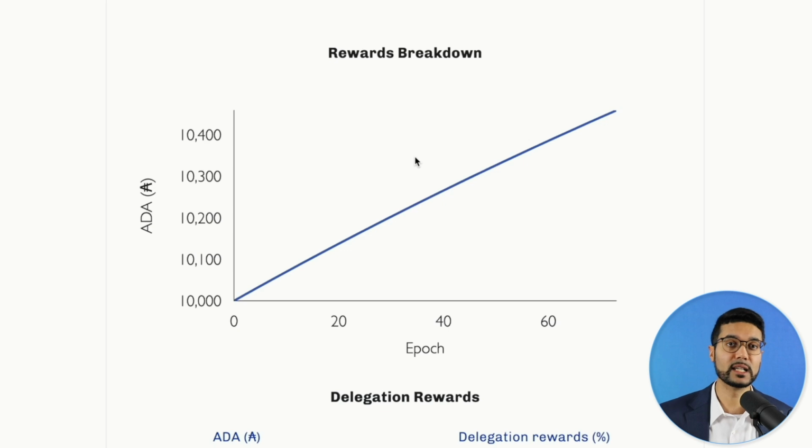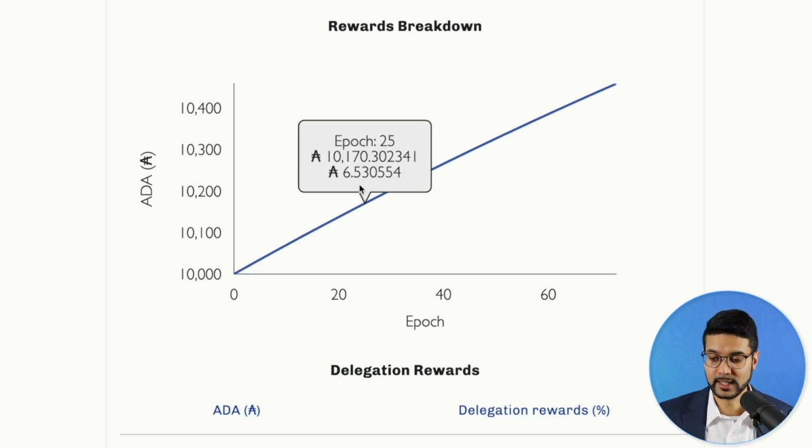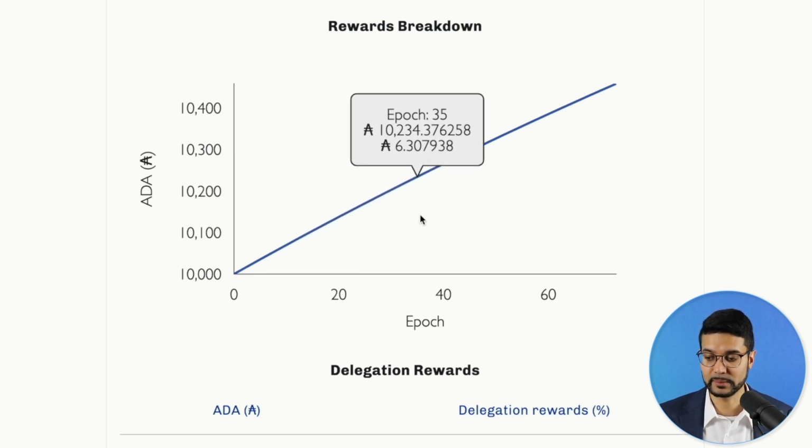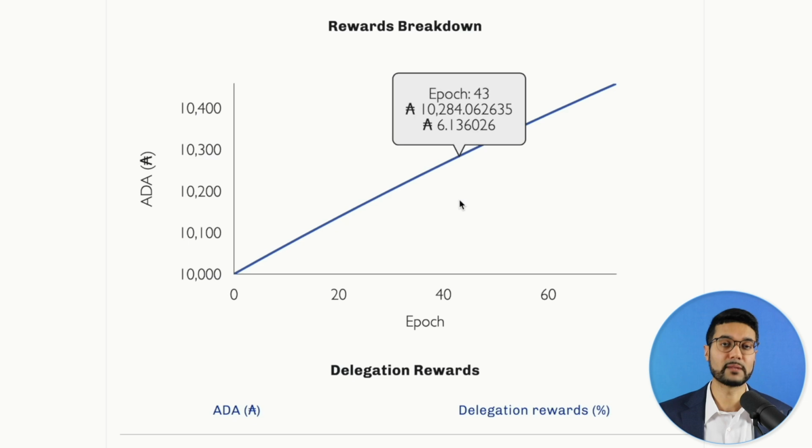This is definitely making a little bit more of a specific calculation as to what you can expect to earn. In this case, if we scroll through the chart, we've got an idea of what we can expect to earn each epoch, the total rewards, and something to keep in mind as well is that your ADA delegation compounds automatically. There's no need to redelegate your ADA each epoch, which is another great advantage of staking your ADA. You can simply delegate it to a pool and then set it and forget it. Just let those rewards keep on compounding for you over time. Just being sure to pay attention that the stake pool which you've delegated to is online and performing optimally.